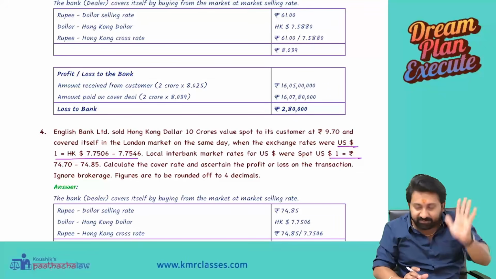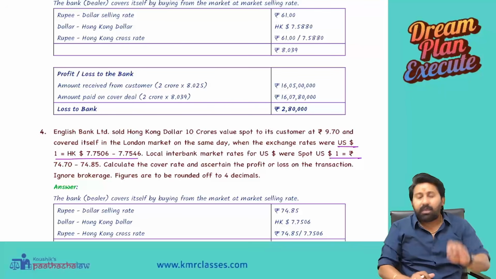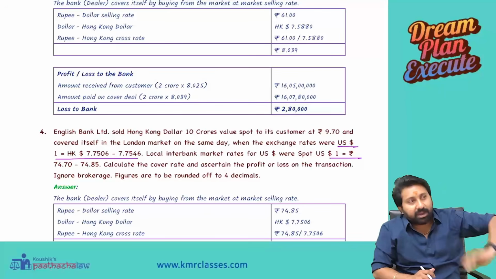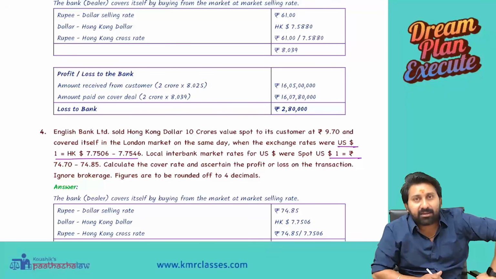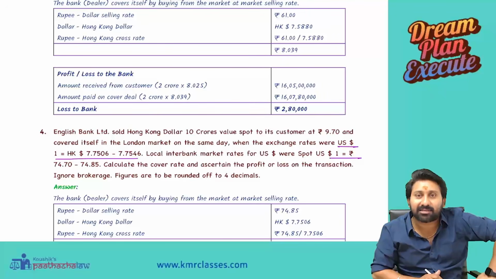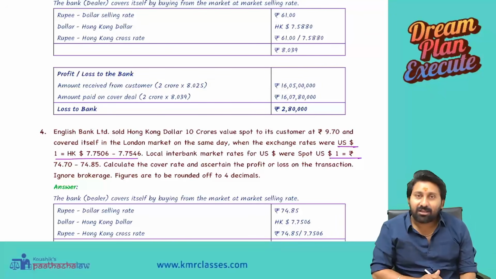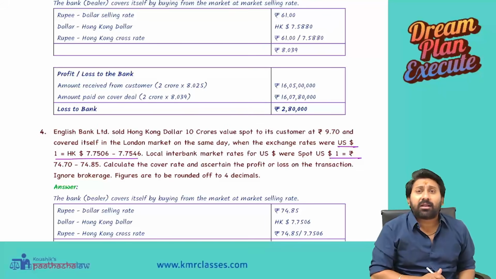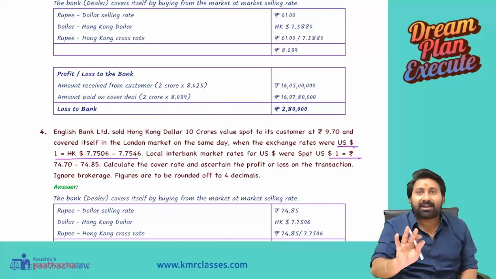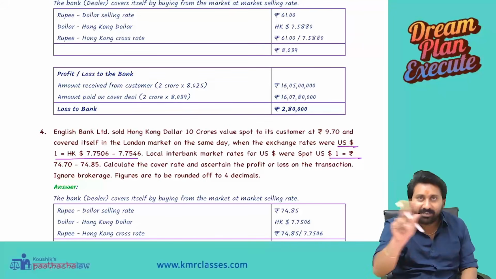Sorry, an easy way to understand this question. See here. You are a bank. Customer came to you. He said, bank, I want 10 crore Hong Kong dollars. Banker got fits. 10 crore Hong Kong dollars? Hong Kong dollars we don't have. How can we sell you Hong Kong dollars? He said, no, I want 10 crore Hong Kong dollars. Then we as a banker said to him, sir, you have your seat. Give me 2 minutes.